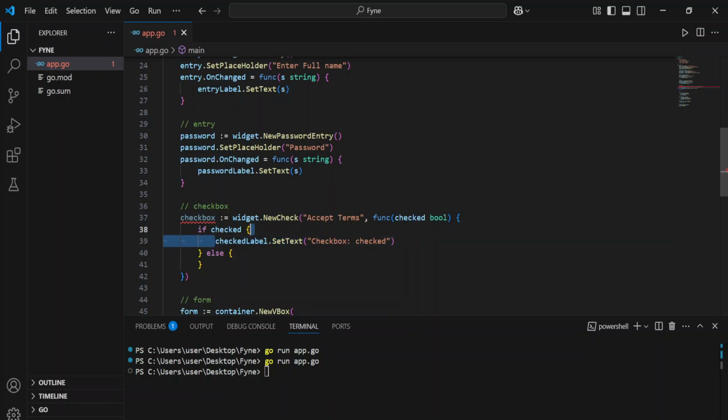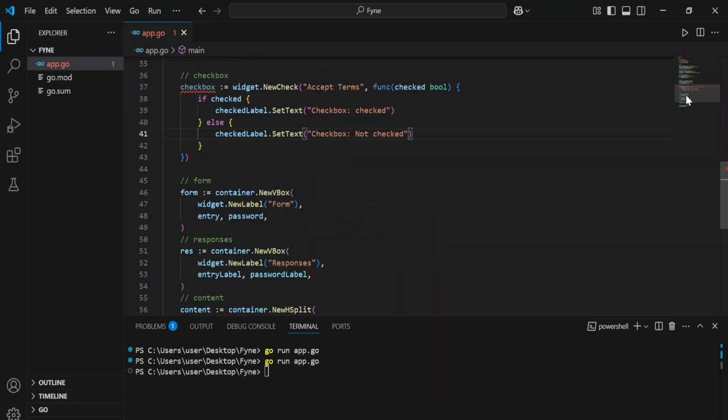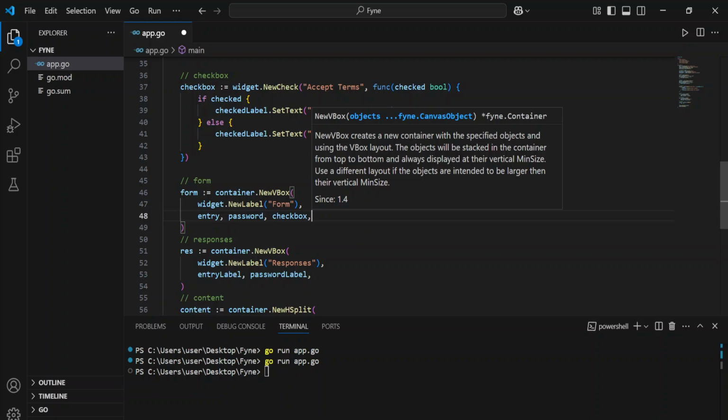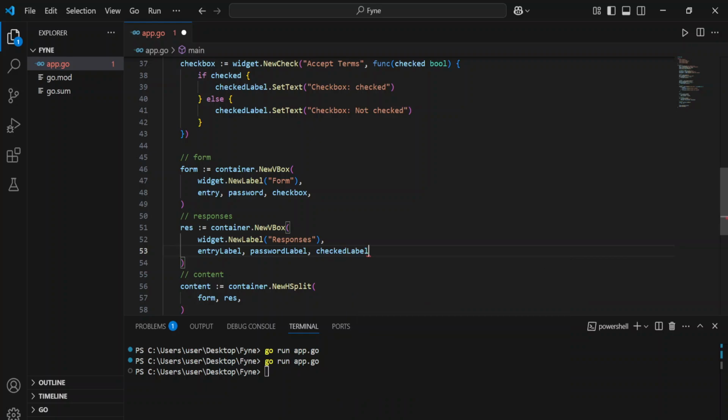Else you're going to say this, just going to copy that, and then you're going to say not checked. So you're going to come here to the form, then I'm going to add checked, then I'm also going to add checked label.